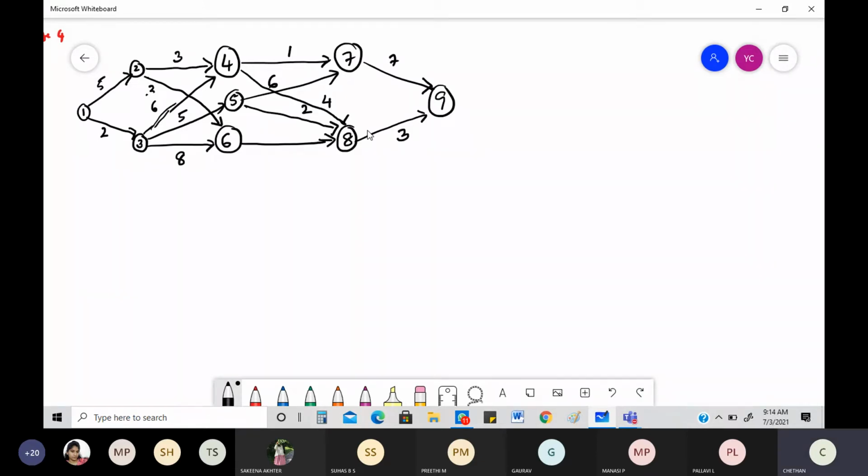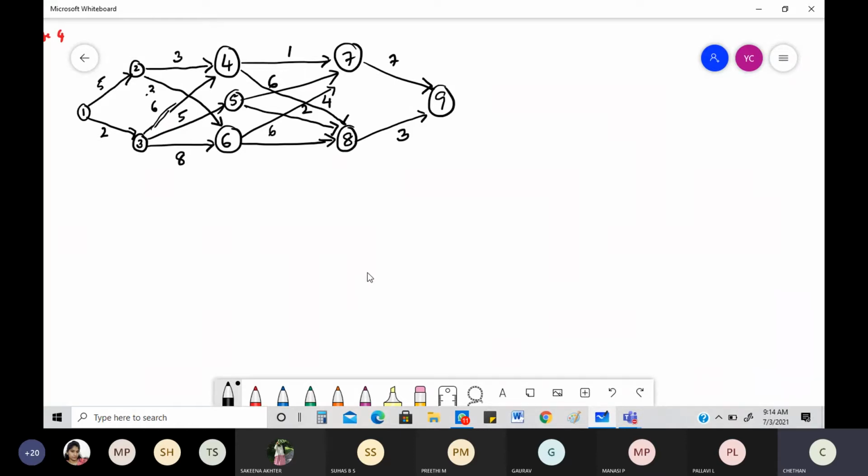I hope I've written all the edges. Okay, let me cross check. Okay, 1 to 2. Then there is one more edge. Okay, 6 to 7 I'll write. You have to go right till there, but because it's all messed up, I'll be writing it lightly like this. Okay, so now I hope everything is fine.